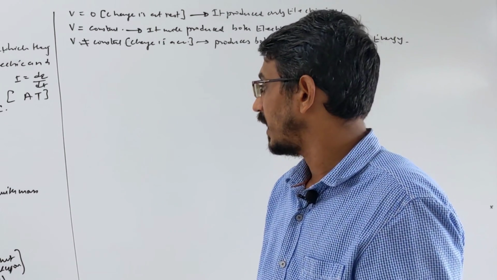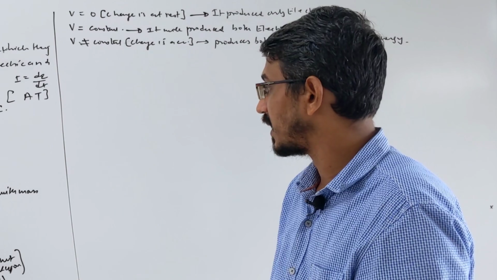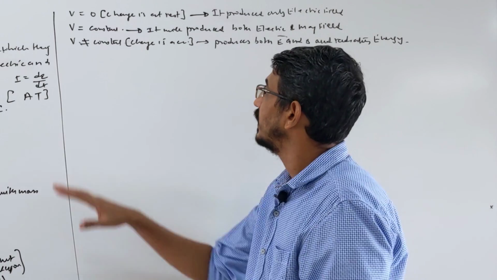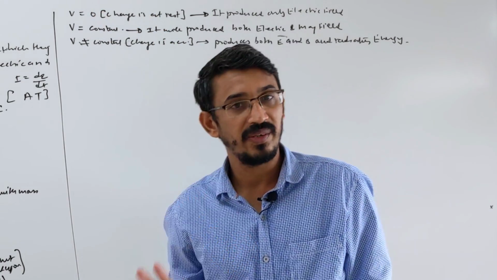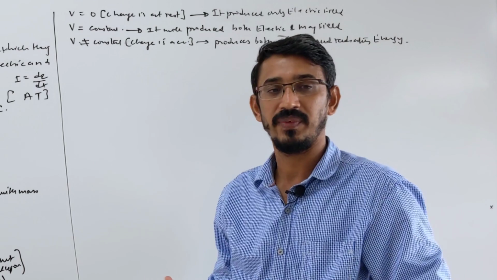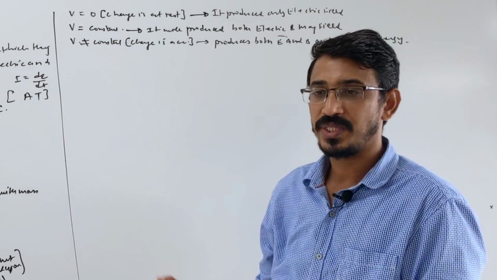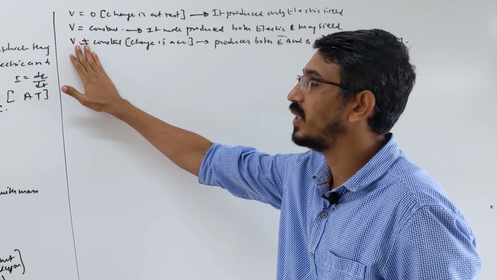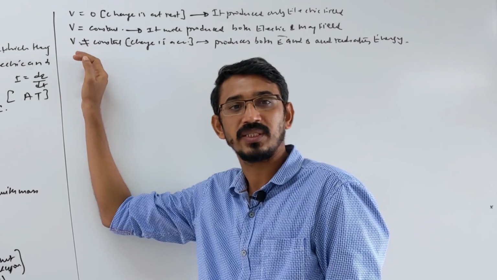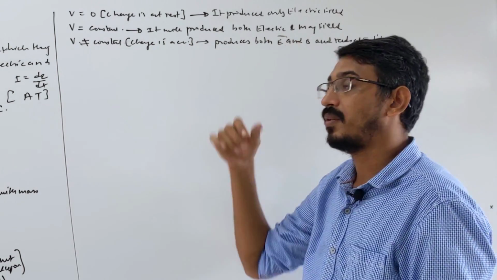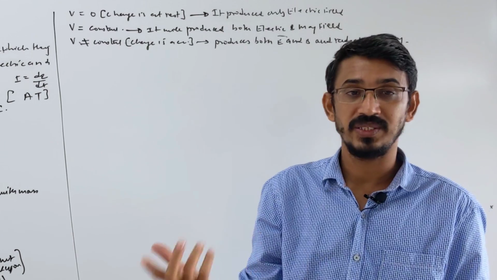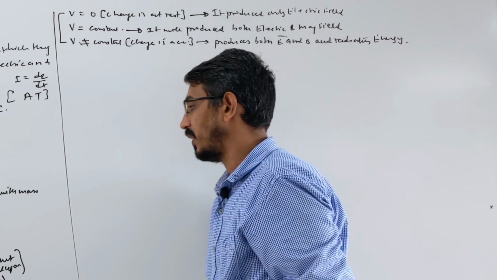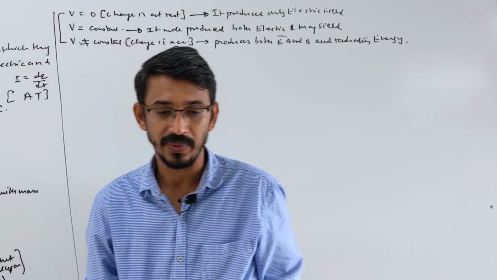I discussed 3 cases: if the charge is placed at rest, moving, or accelerating. Charge placed at rest produces only an electric field, and experiences only an electric field. Charge moving at constant speed produces and experiences both. If the charge is moving and velocity is not constant, the charge is accelerating; electric and magnetic fields are produced, but it will also radiate energy. That's called your EMW simply. So this is very important about electric charge.